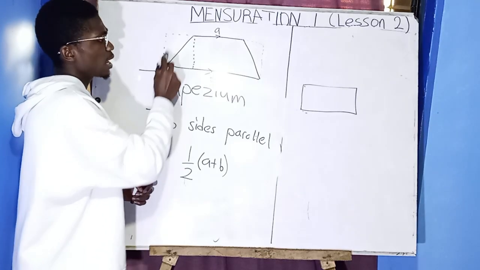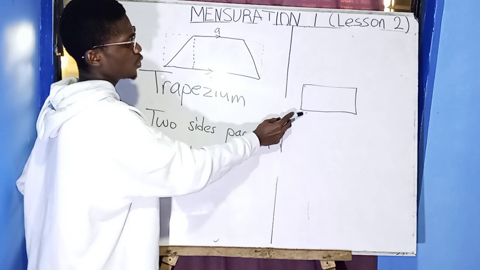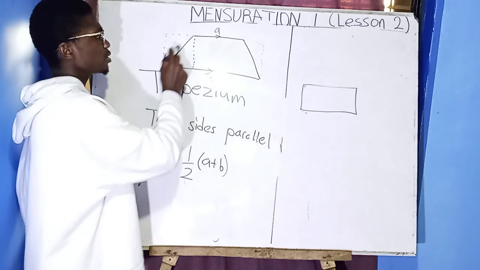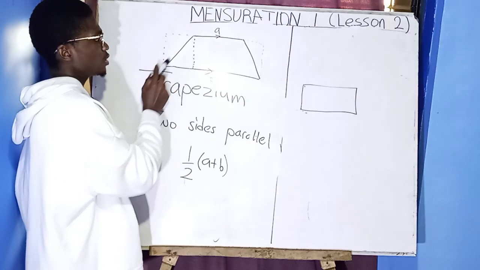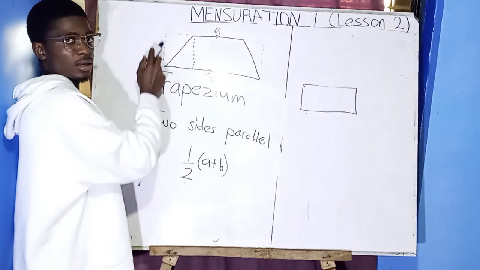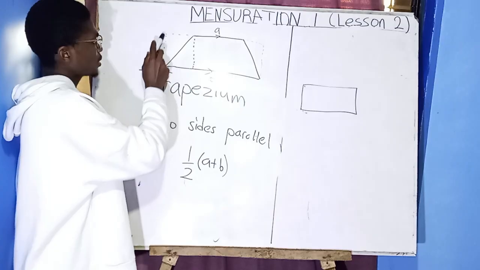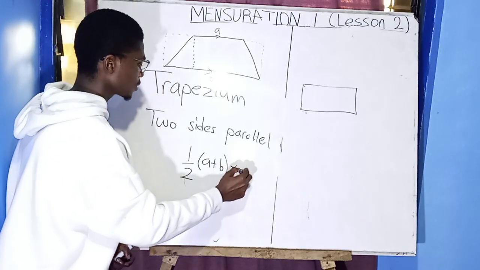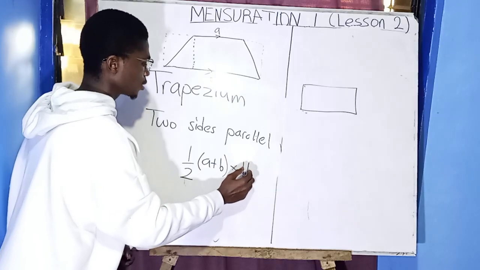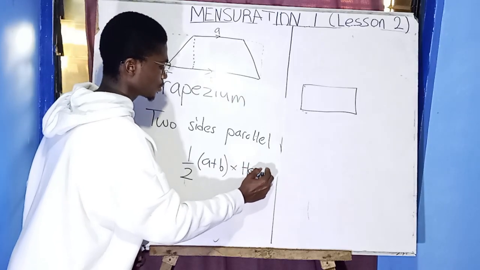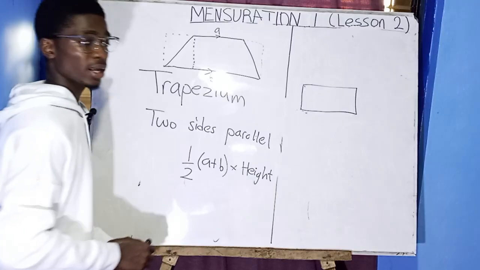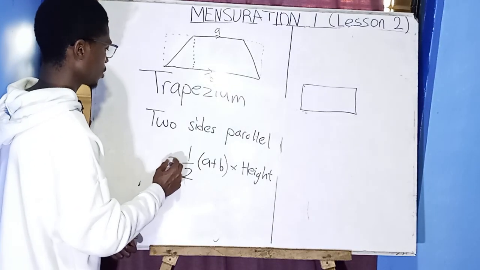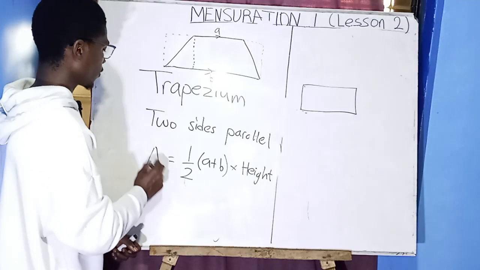The reason we multiply by the height is that in a rectangle this side is perpendicular, but here it is slanted, so we use the height instead. Or you can use H to represent it. So this is the area of a trapezium.